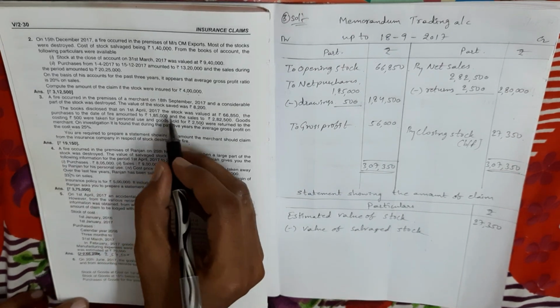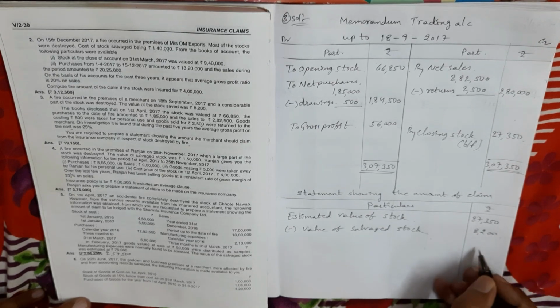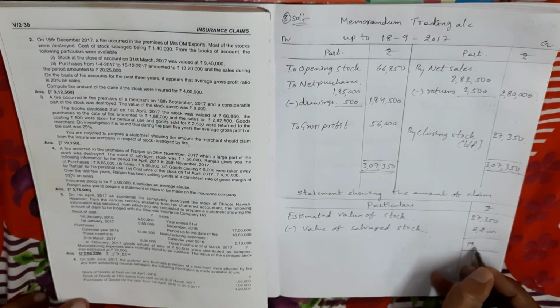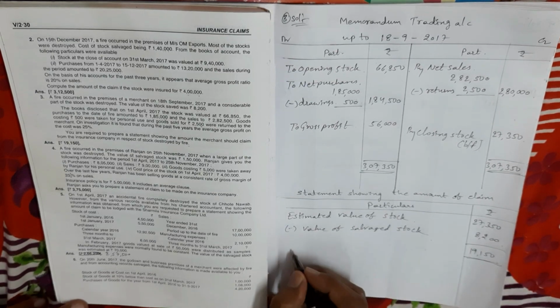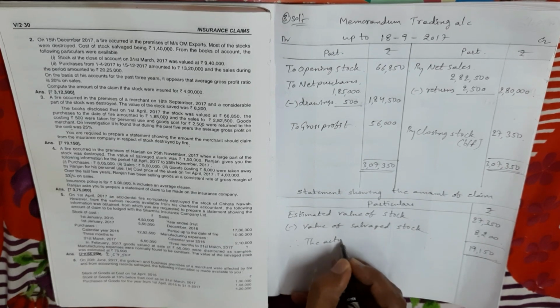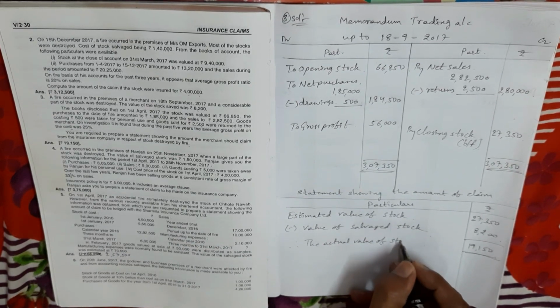See, what is the salvage stock value? 8,200 rupees, minus. So the balance is 19,150 rupees. So my dear, this is the actual value of stock destroyed.